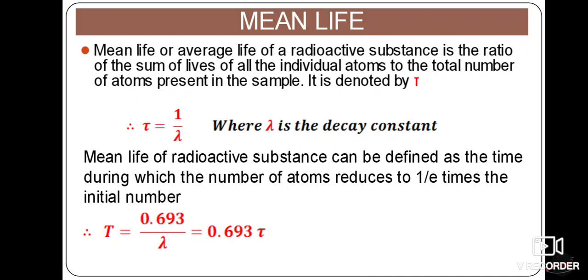So our equation becomes 0.693 into tau. Half-life is equal to 0.693 into mean life. This is the relation.